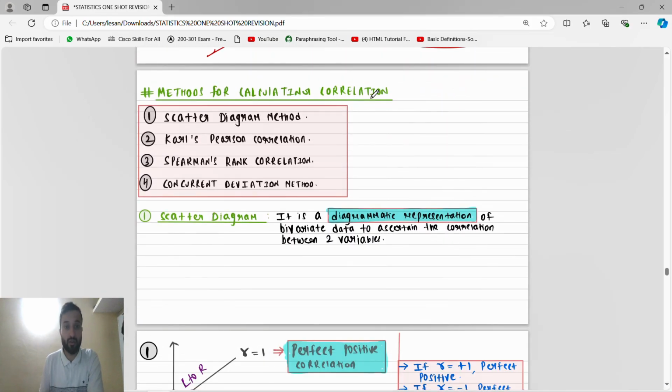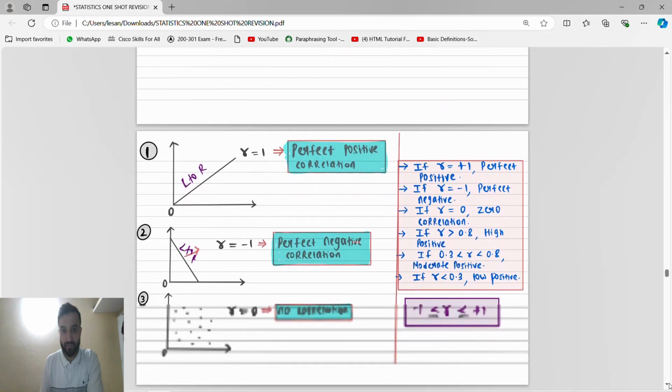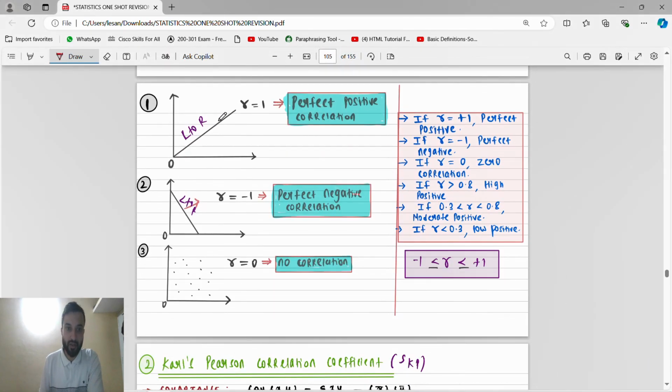Methods for calculating correlation: scatter diagram, Karl Pearson, and Spearman correlation method. Scatter diagram is a diagrammatic representation. If the points form a straight line from left to right going up, r equals 1, perfect positive correlation. If it goes down from left to right, r is -1, perfect negative correlation. If it is just scattered dots, r equals 0, no correlation.